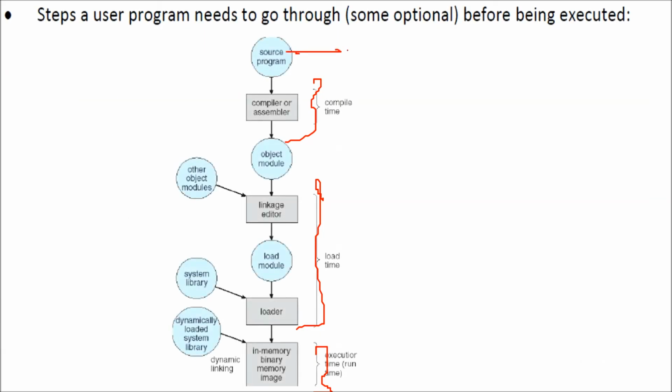You have a source program. As I just said, you can have any source program. Now the compiler and assembler do what? They give you an object module. This place where the binding happens is called compile time binding.